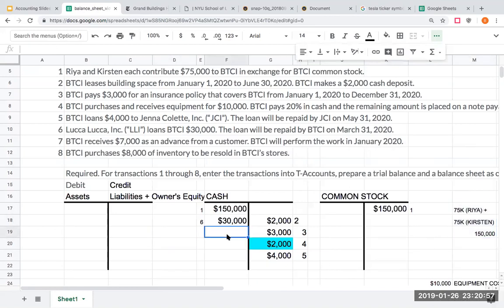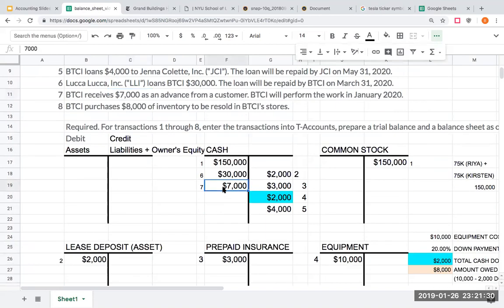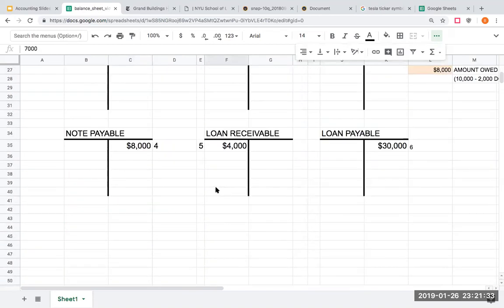So right here, I'm receiving cash of $7,000. Now, what's really important here is I've got the money and it's a customer advance. It's a liability. It is unearned revenue, deferred revenue, whatever you want to call it. If you don't remember this, go back and look at the list of liabilities that we went over in the previous chapter. So right over here, I'm going to be debiting cash for $7,000.